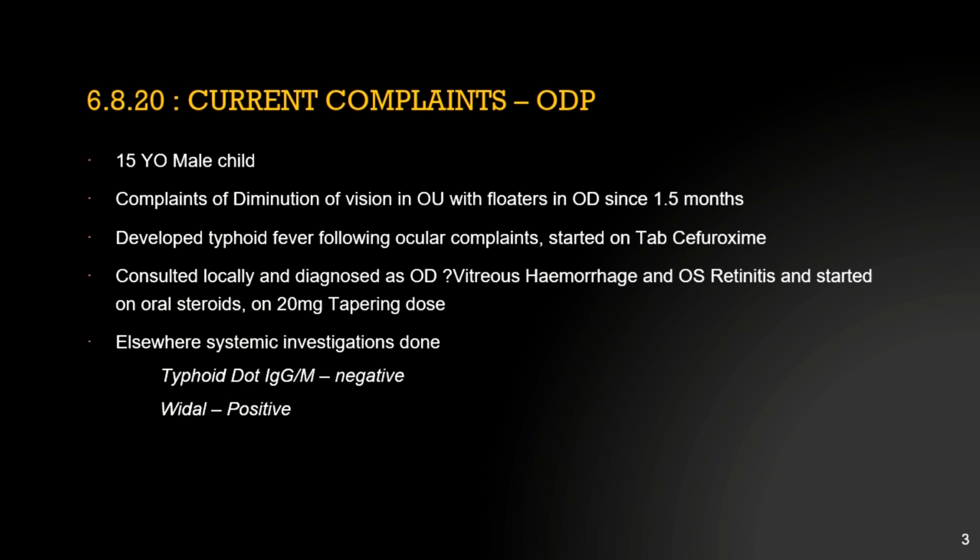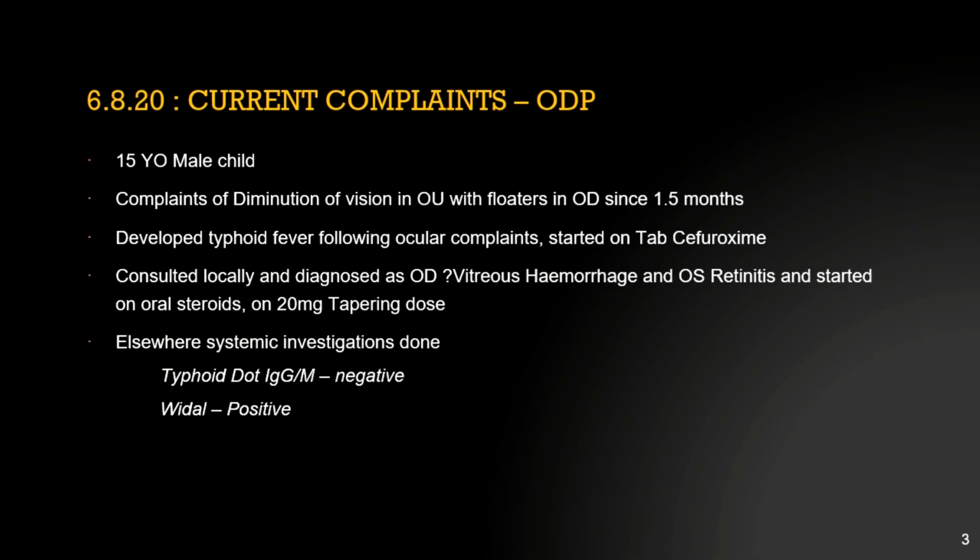A 15-year-old male child came with the complaint of diminution of vision in both eyes, with floaters in the right eye since 1.5 months. He had developed typhoid fever, following which the ocular complaint started, and he was started somewhere else on tablets cefuroxime. He had consulted locally, was diagnosed as right eye query vitreous hemorrhage and left eye retinitis, and was started on oral steroids for the same. He was on 20 milligram tapering doses.